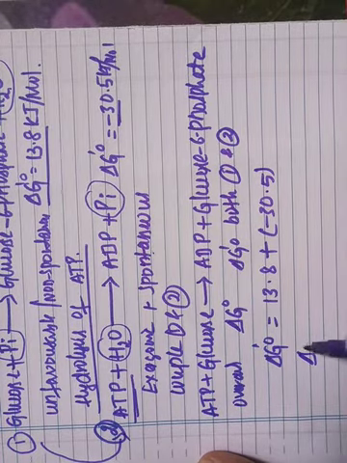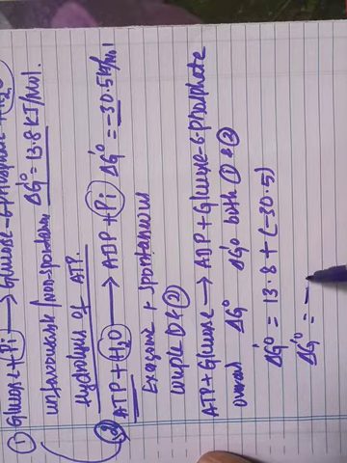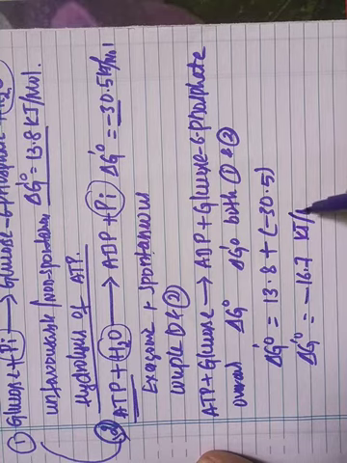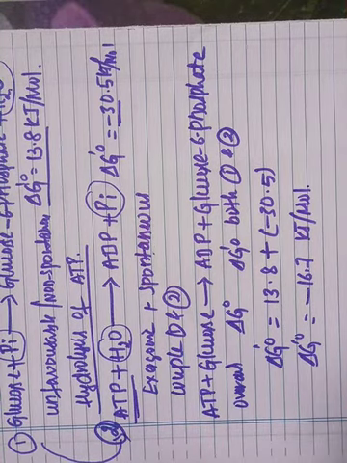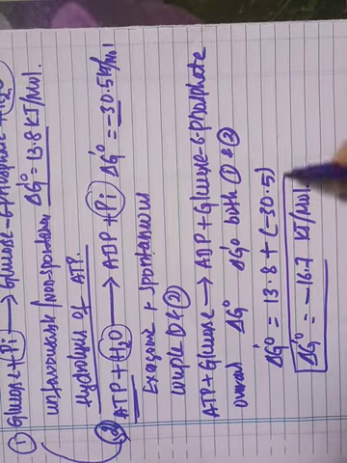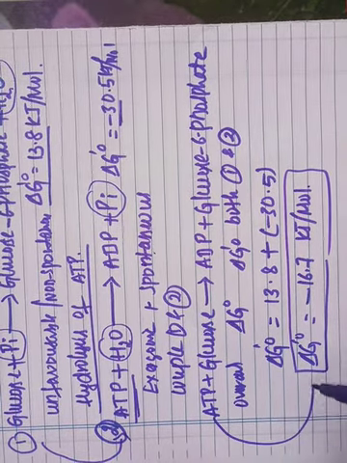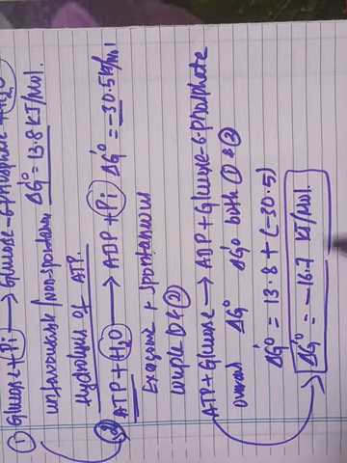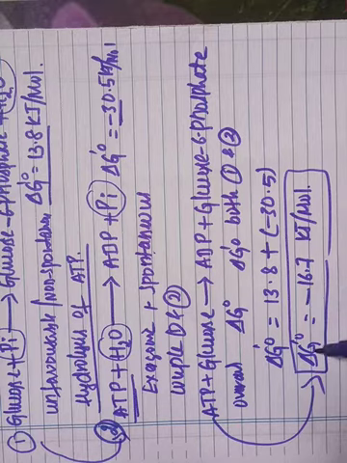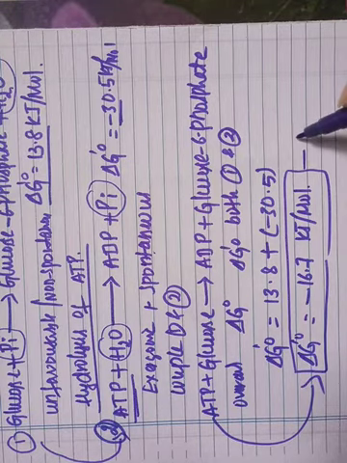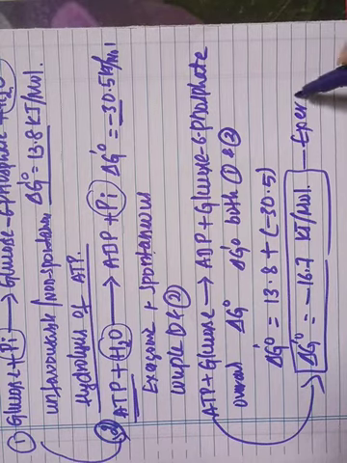Therefore delta G naught dash for the overall reaction is minus 16.7 kilojoules per mole. The free energy change of the overall reaction is negative, so the overall reaction is exergonic.